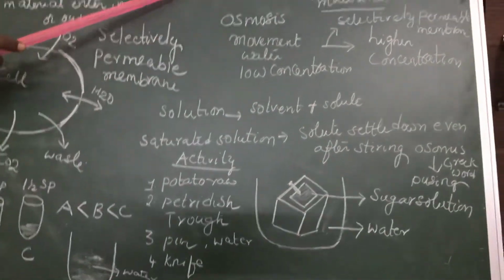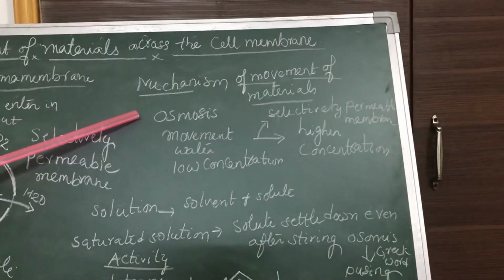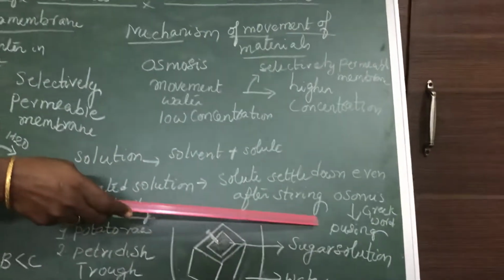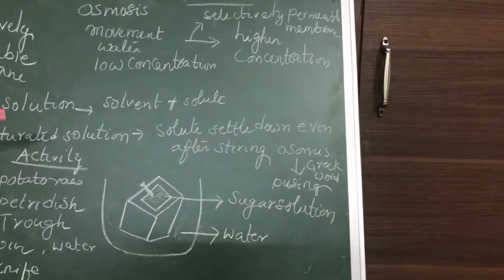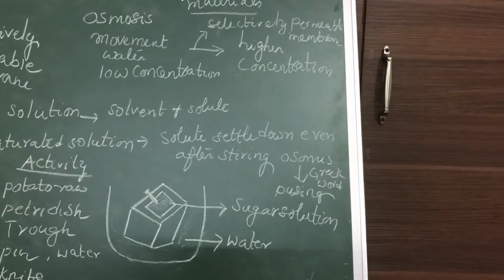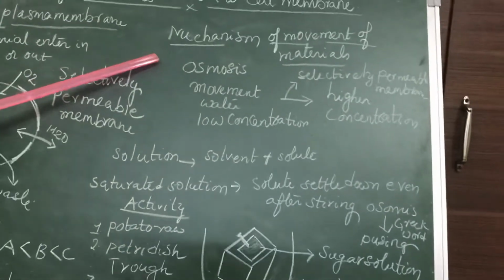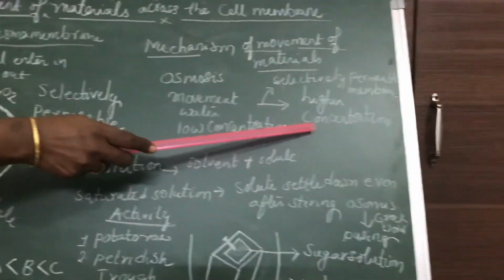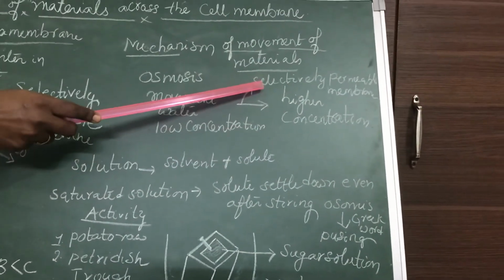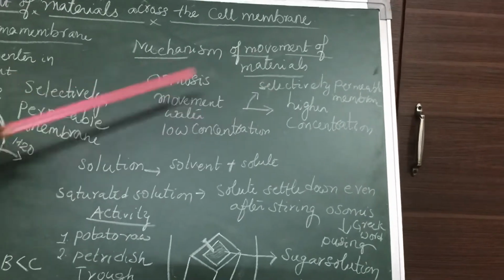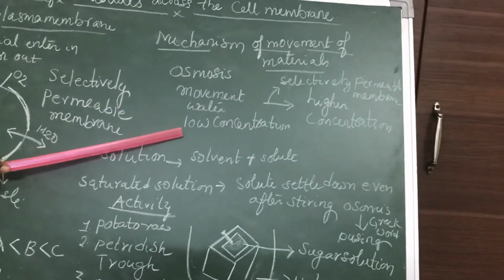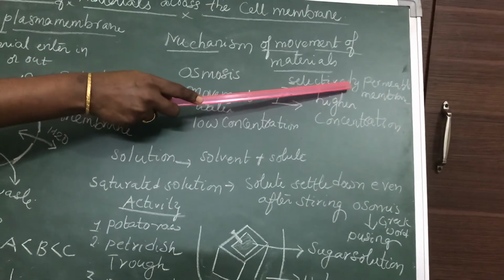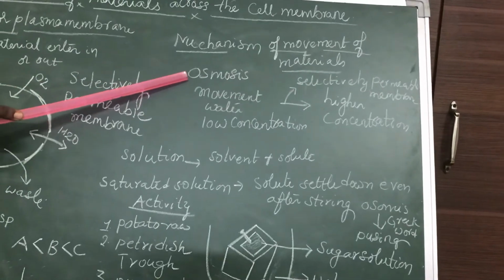To understand the mechanism of osmosis: osmosis is a word derived from the Greek language which means pushing. Osmosis means pushing the water. The definition of osmosis is the movement of water molecules from low concentration to high concentration through a selectively permeable membrane. We call it osmosis.